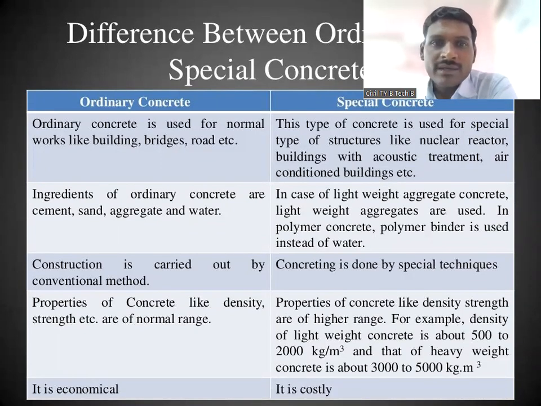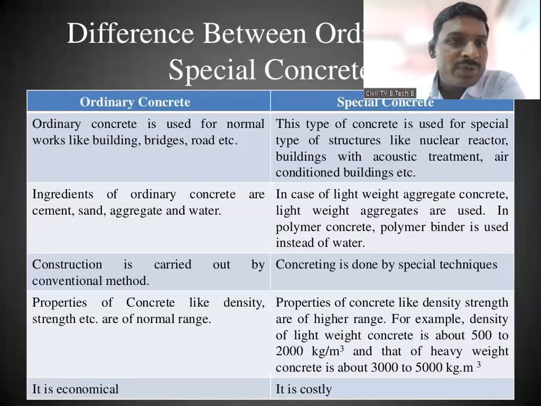We also use superplasticizer and some admixtures, which maintain the water cement ratio. If we need a 0.44 water cement ratio, we can maintain a 0.40 water cement ratio if we add the admixtures and polymer binders. So that is the special concrete.